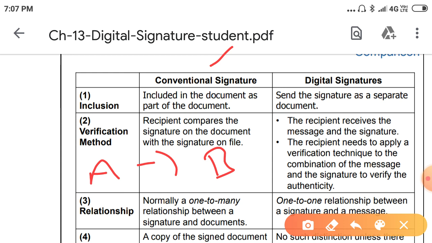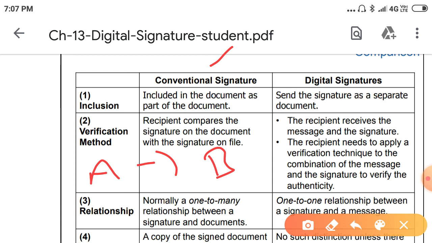Next, the verification method, how we have to verify. In the conventional signature method, the recipient compares the signature on the document with the signature on file. Whenever you issue a check to some other person, you sign that check. After that, when he wants to get the money, he goes to the bank, and the bank people compare that signature with their database. If it matches, they give the money. That is the conventional signature.